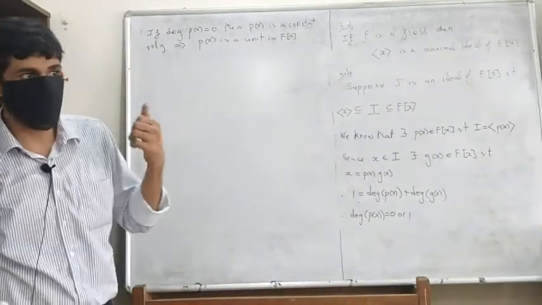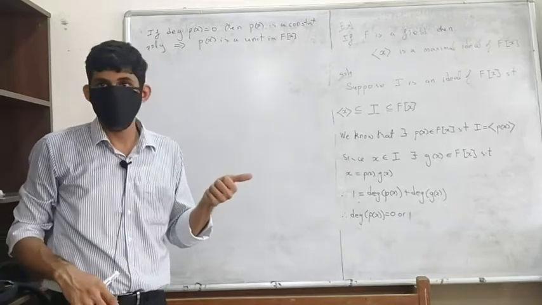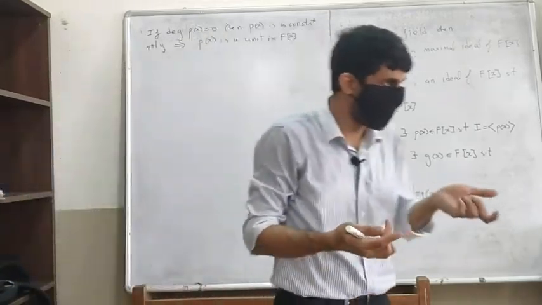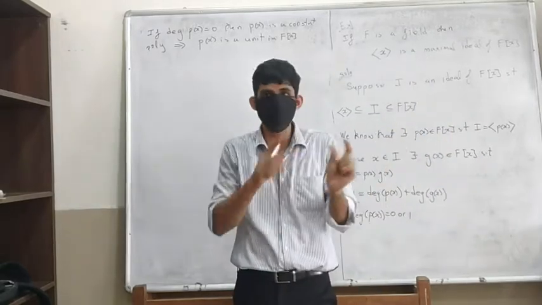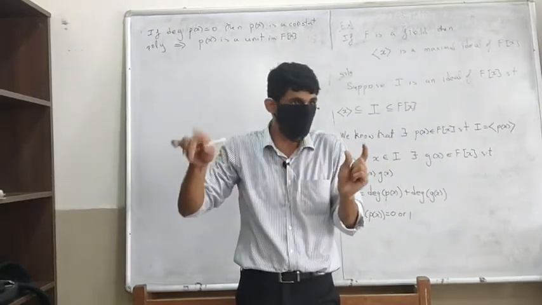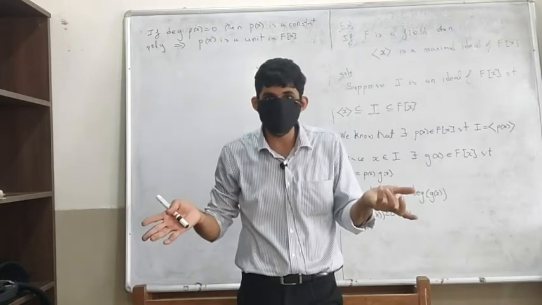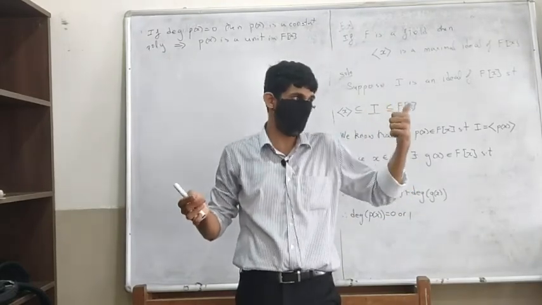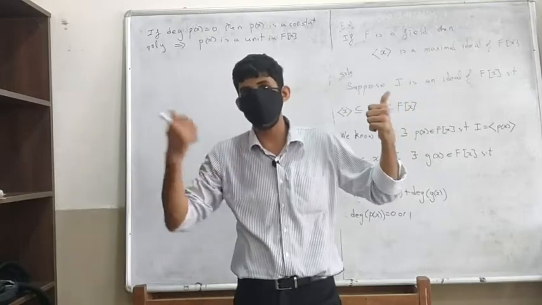Because if you take a polynomial of degree greater than 0, and you assume that it has an inverse, say P of x has an inverse, that means P of x times g of x should be 1. But that doesn't make sense in terms of the degree, because the degree of the left hand side will be greater than 0 and the degree on the right hand side will be 0.